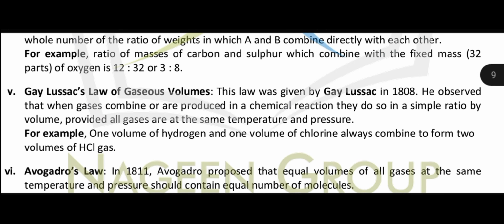Now next is the Gay-Lussac law of gaseous volumes. This law was given by Gay-Lussac in 1808.